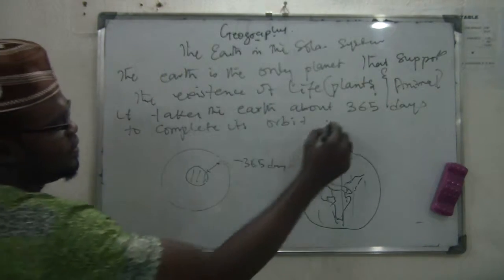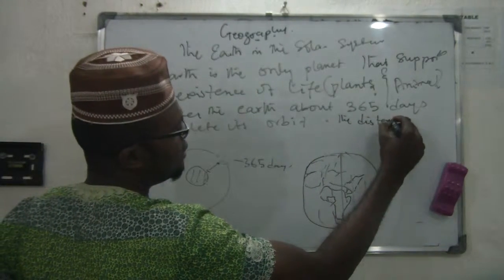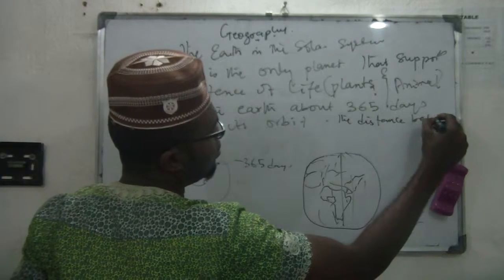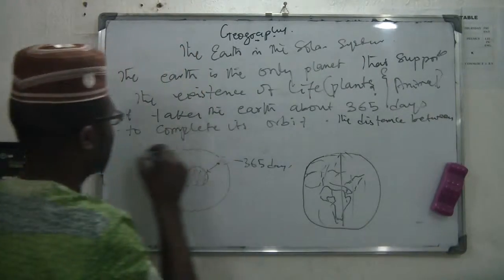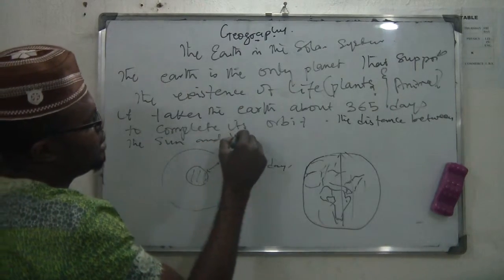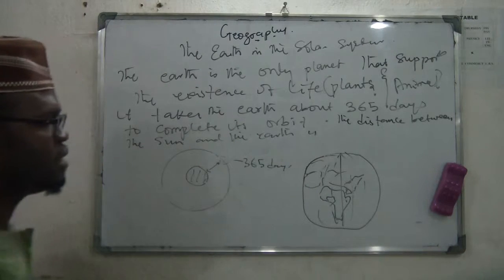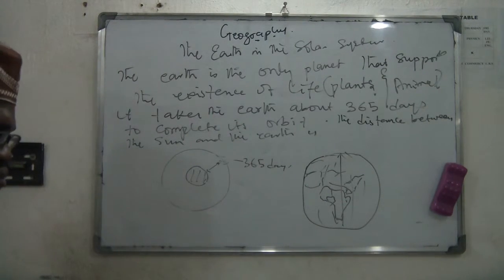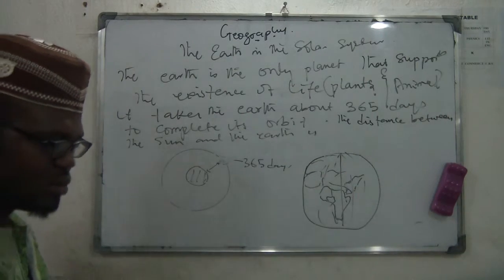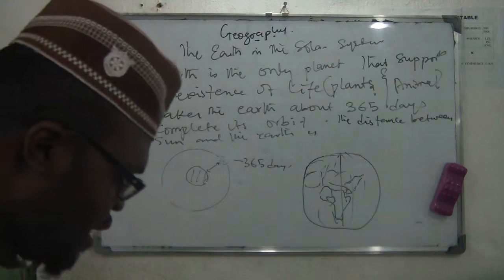The distance between the sun and the Earth is about the distance here between the sun and the Earth. The distance between the sun and the Earth is